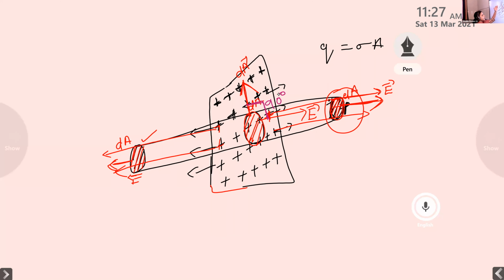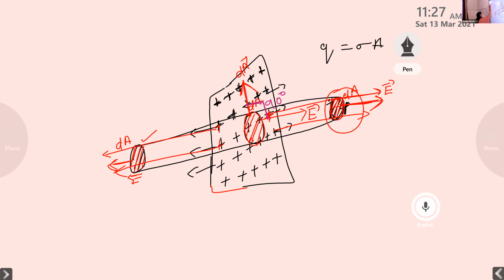Because here the dA, the direction of the area vector, and the direction of the electric field vector are mutually perpendicular. They are not in the same direction. So the angle between the area vector and the electric field vector is 90 degree. Clear? Now we can apply the equation and check whether the electric flux exists there or not.